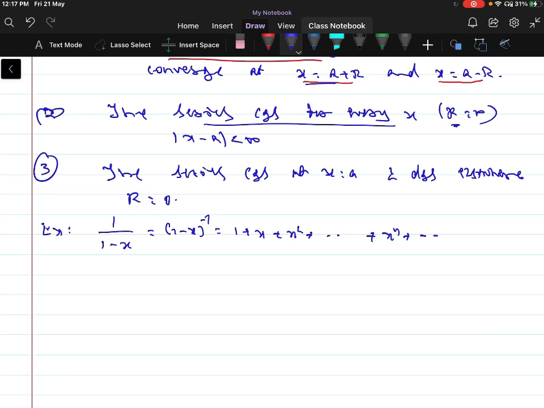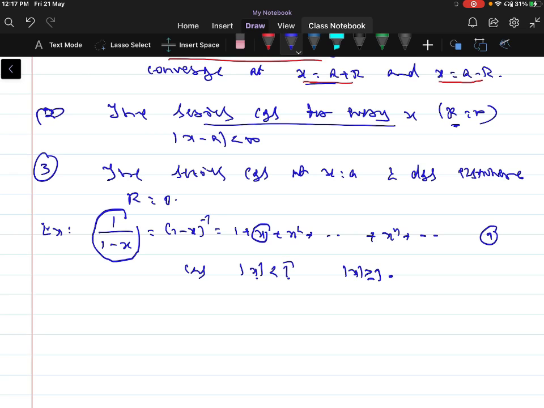So this power series converges with modulus of x less than 1. Suppose x equal to 1, then 1 by 1 minus 1 is 1 by 0, which goes to infinity. So this series does not converge if modulus of x is greater than or equal to 1.